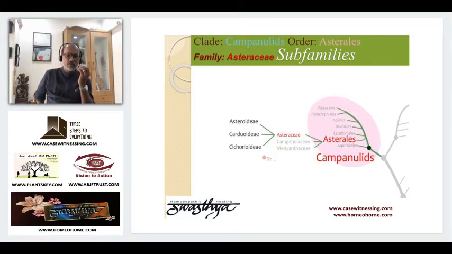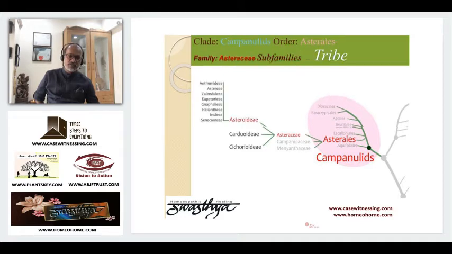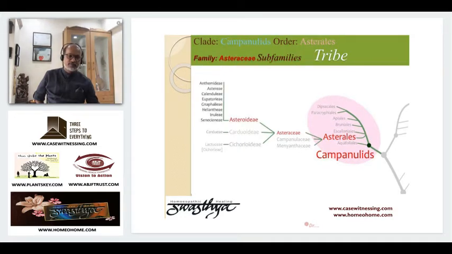Cardioideae is your Carduus group. And Chicoideae is your chicory, if you know that coffee substance, that group. Anyway, the major one here is the first one. The first one has many sub-types in homeopathy.